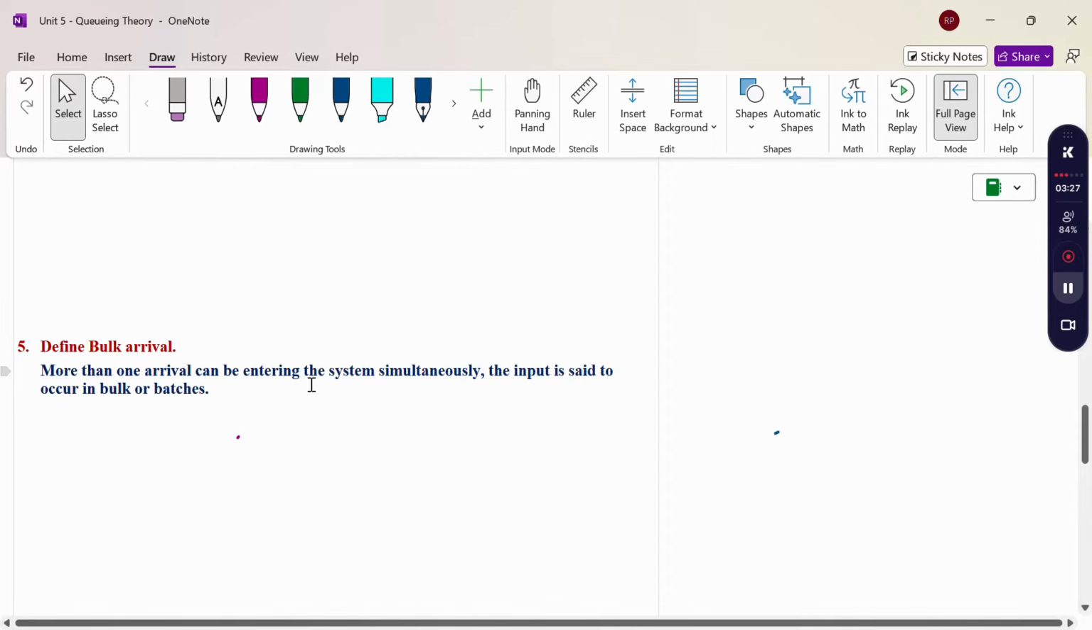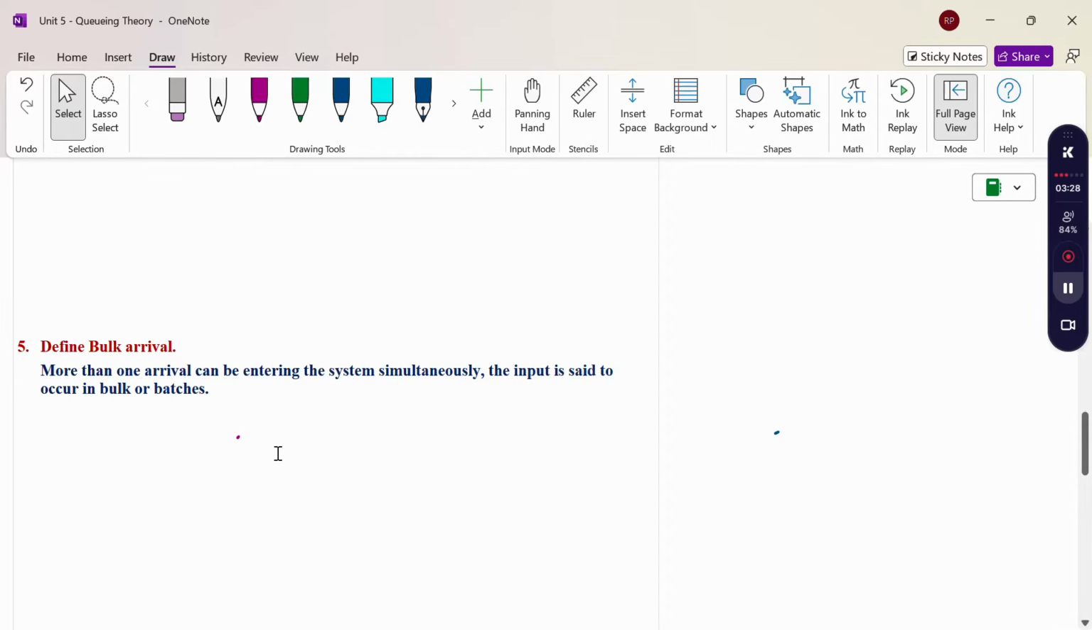Define bulk arrival. More than one arrival can enter the system simultaneously. The input is said to occur in bulk or batch. So when more than one customer, 2 or more customers, arrive for service, this is a batch arrival or bulk arrival.